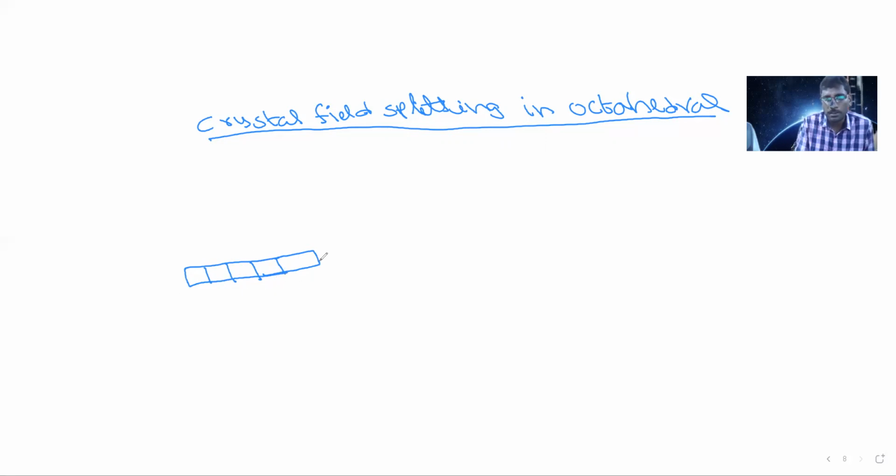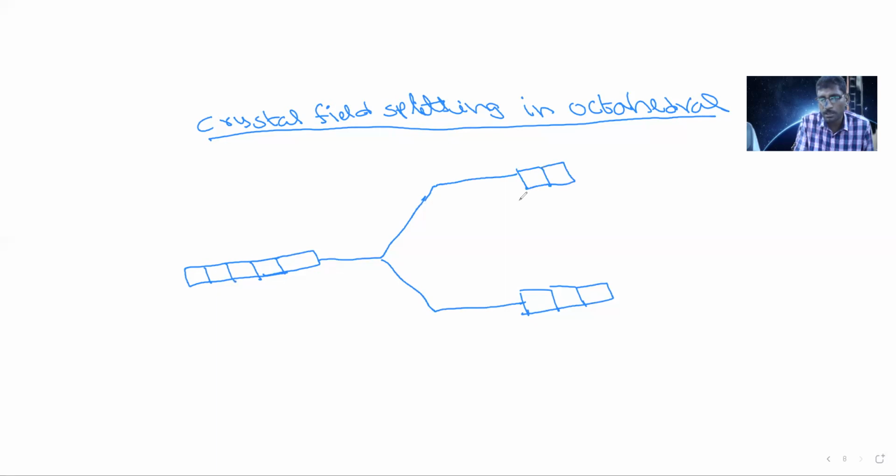But when these d orbitals combine with ligands, their energy splits into two different energy levels. Below, three orbitals will come, meaning the energy of three orbitals decreases, and above, two orbitals will come, meaning the energy of two orbitals increases. Suppose we take this as the average energy.